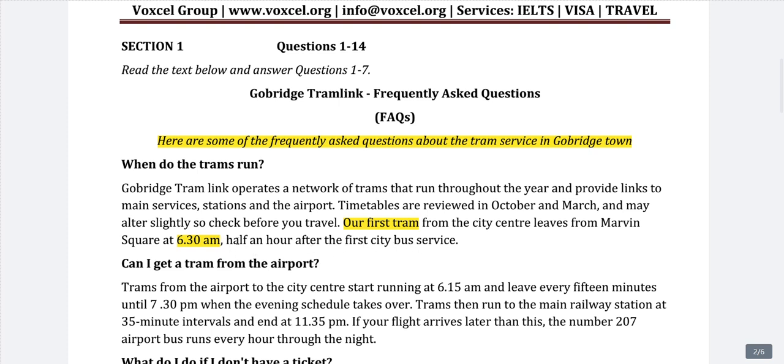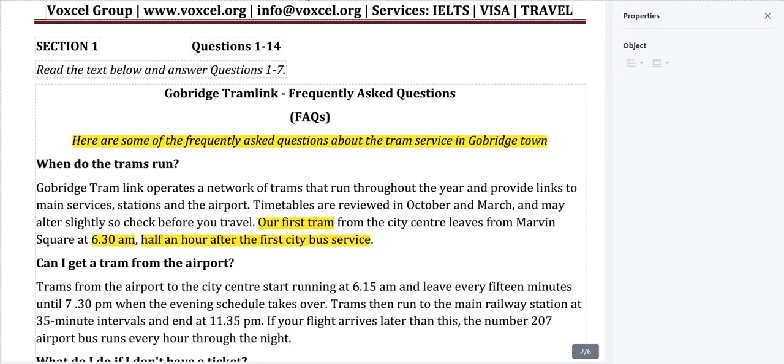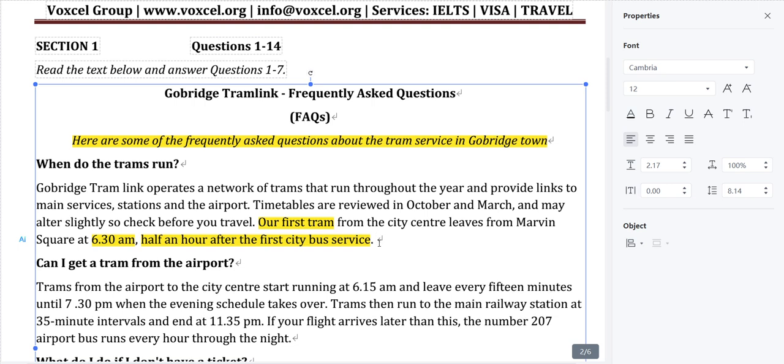So this is our remaining information. When do the trams start? The trams start half an hour after the city bus service starts. So we have understood this, and for this we will write our question 1.